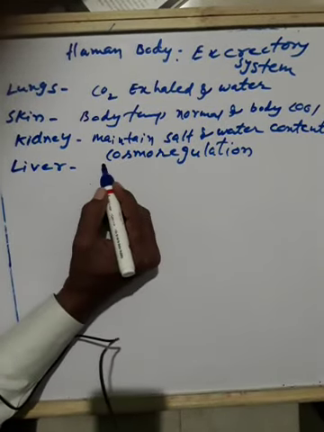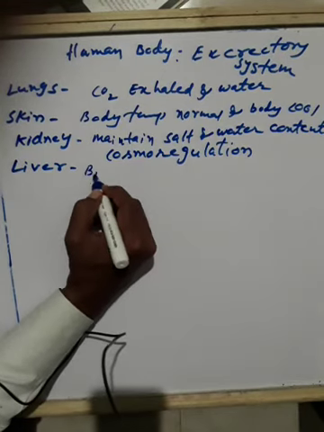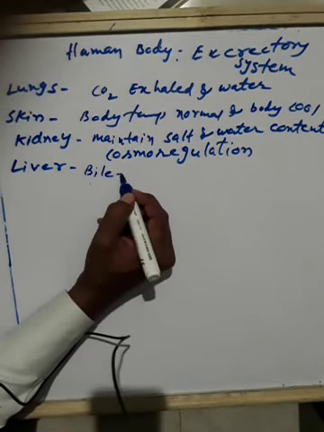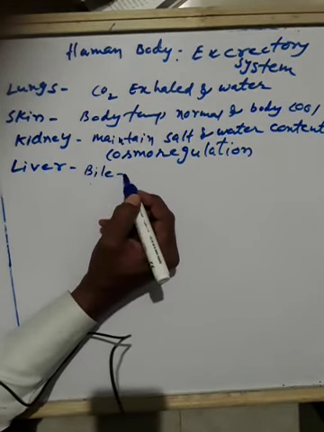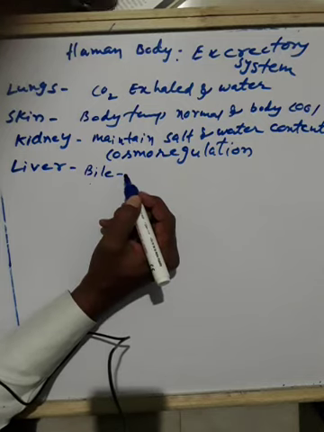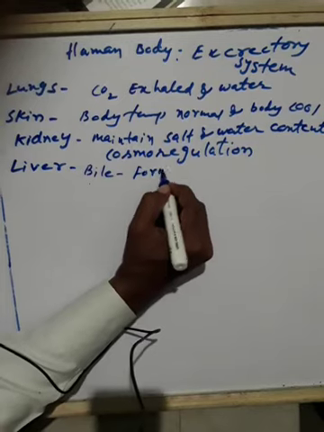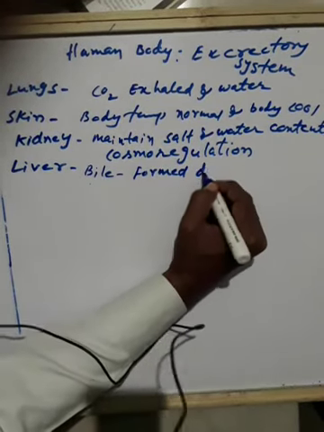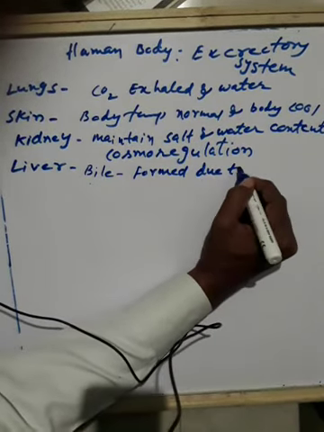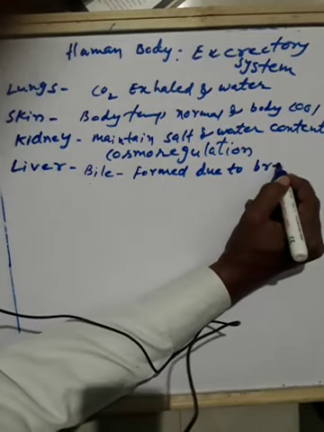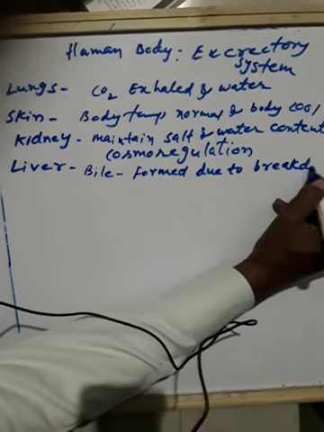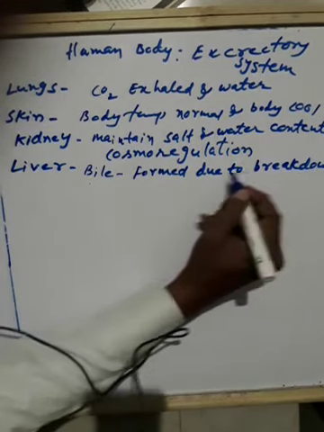Okay. So other than this function, bile pigment, bile is secreted by the liver, which are the excretory products from the breakdown of hemoglobin. So bile is formed due to the breakdown of hemoglobin. Hemoglobin is nothing, it is a blood formed there.